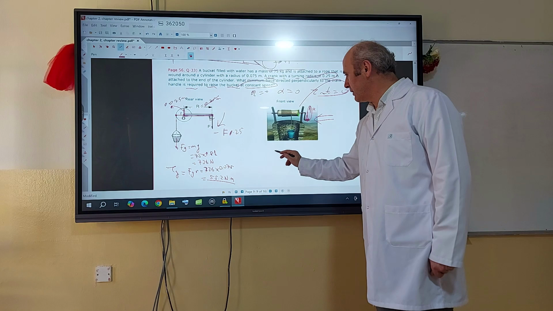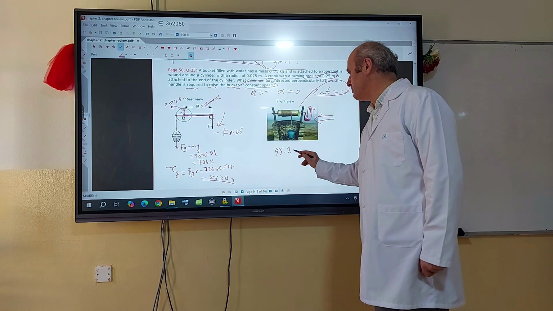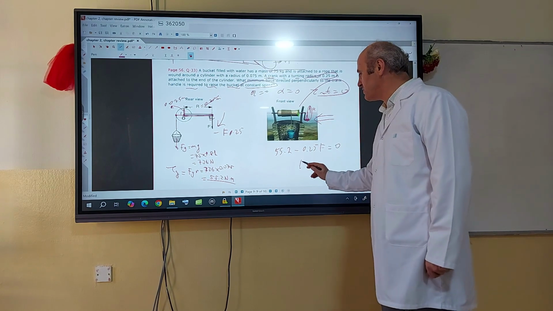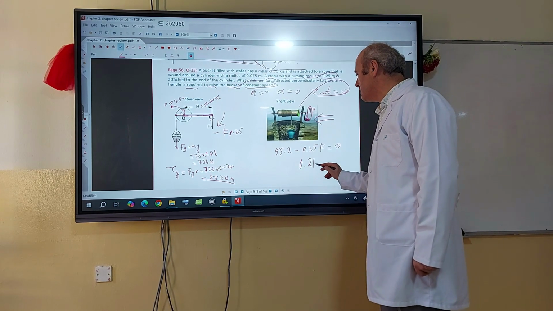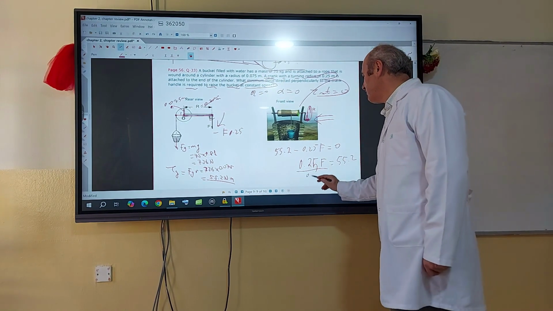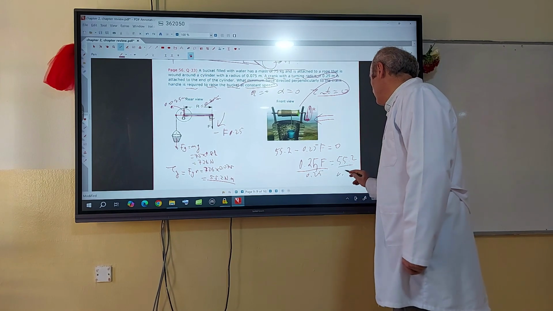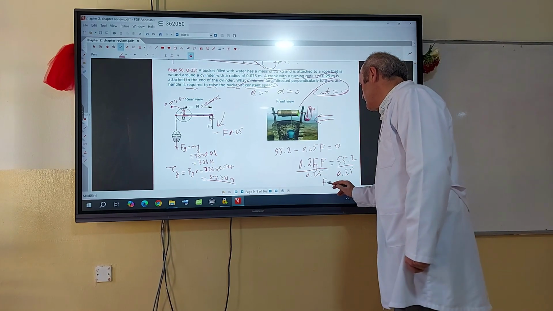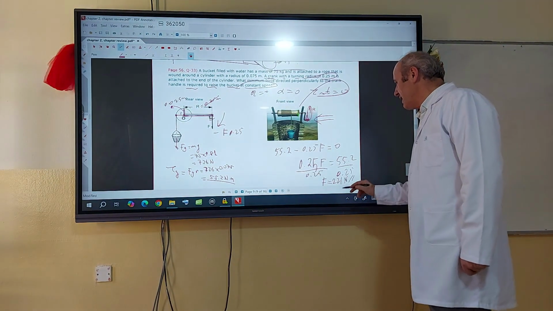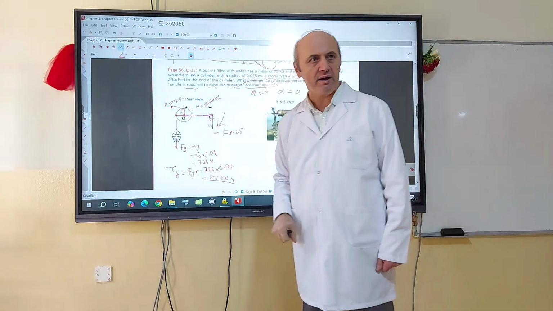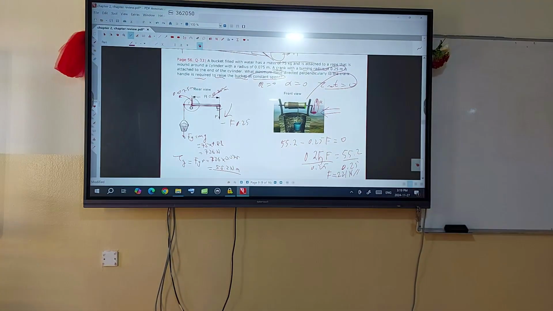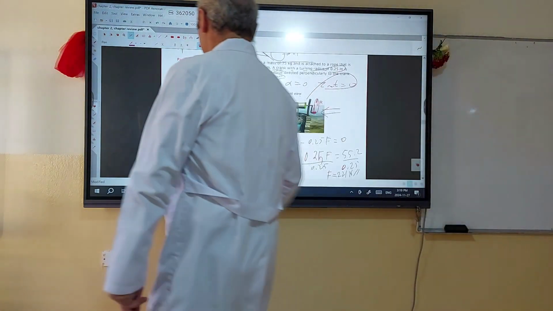So 55.2 minus 0.25 F must be equal to 0, which means these two terms must be equal in magnitude. Then divide by 0.25 and you get the answer. How much is the result? 221 Newton. So the force applied by your hand on the crank should be about 221 Newton.